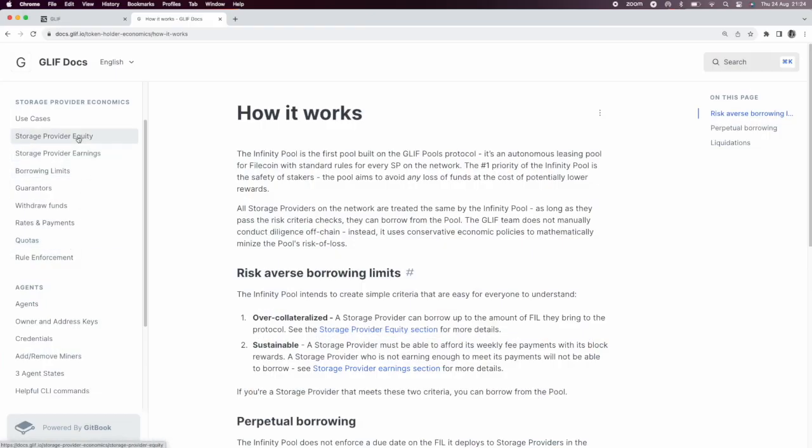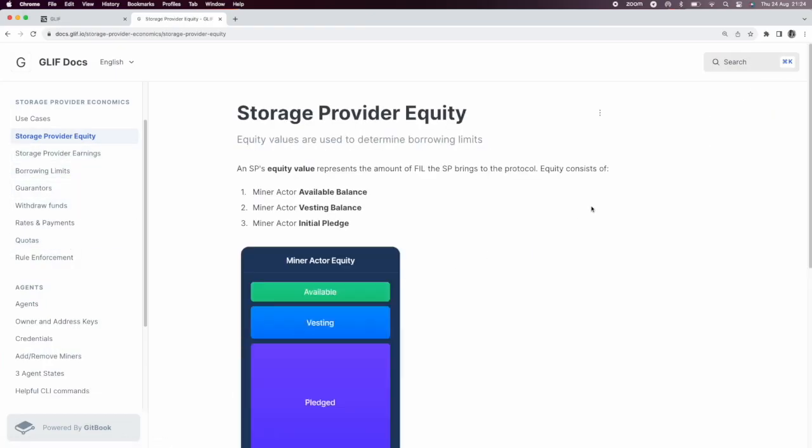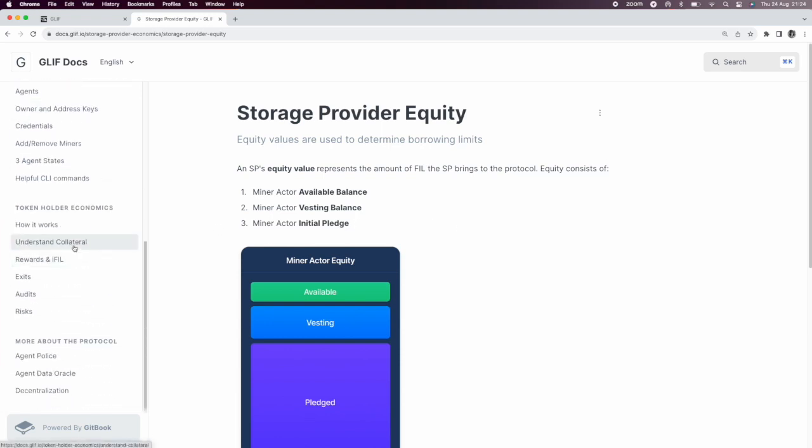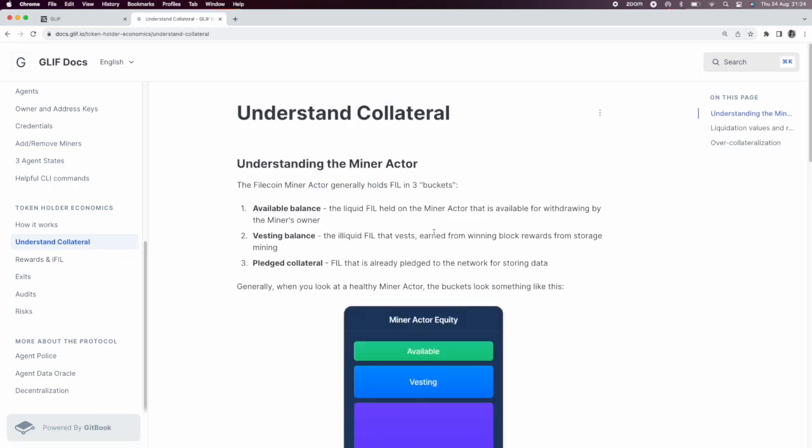A miner actor already has Filecoin tokens on it, which means it can act as a valid form of collateral when borrowing from Glif. Storage providers can borrow an amount of FIL that's equal to the total equity value of their miner actor. Equity consists of available balance, vesting balance, and initial pledge, and I'm going to explain these three buckets in more detail. A miner actor has available balance, which is the liquid Filecoin that's on the miner actor. It could be used or withdrawn.